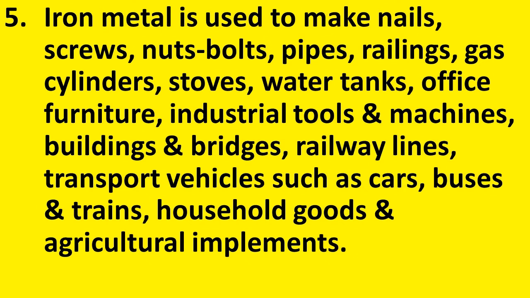Examples: the household materials like nails and screws, nuts, bolts, then pipes, railings. Gas cylinder is also made up of iron. Even stoves are made up of iron. Then industrial tools, machines, buildings and bridges, even railway lines are made of iron. We can see the transport vehicles, cars, buses, trains, etc. also use iron metal. Apart from that, household goods and agricultural implements are also made of iron.